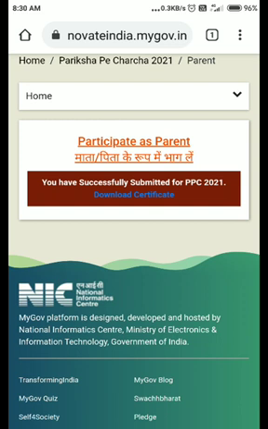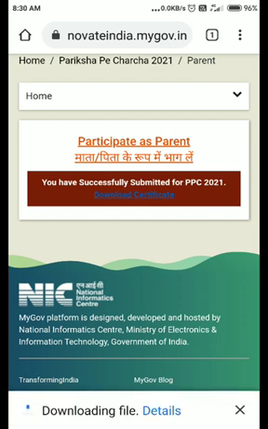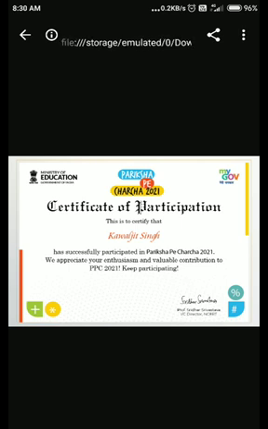And now I'm just going to click on the option that is download a certificate, and I'm just waiting to see if the certificate will be downloaded here. On the bottom of my screen it says certificate.png. I'm just going to click on the open option, and now here the certificate will be generated. Hope my words are easy to understand and help you.